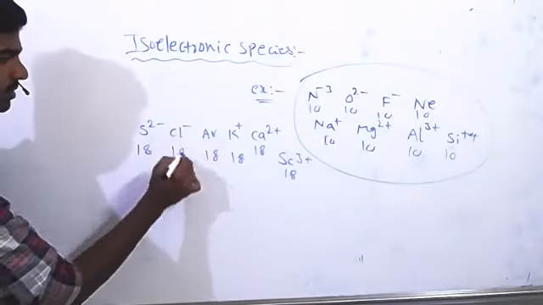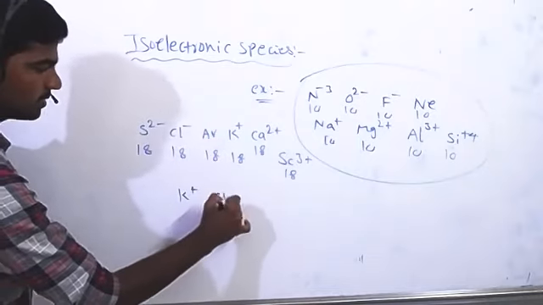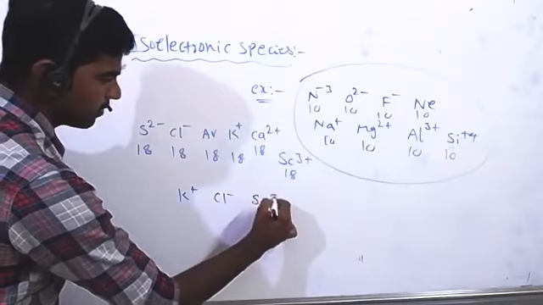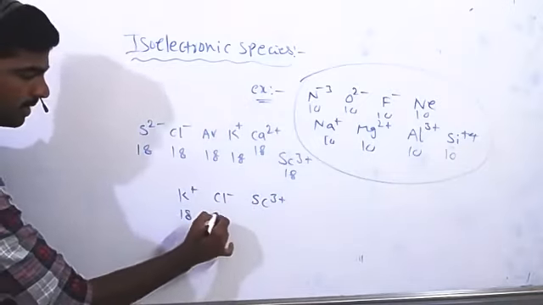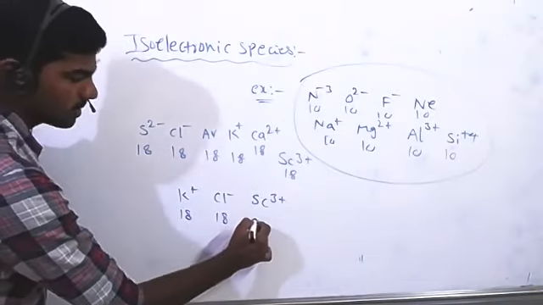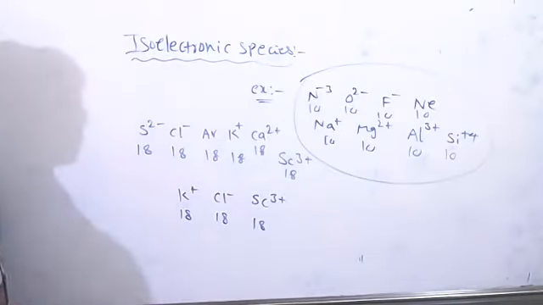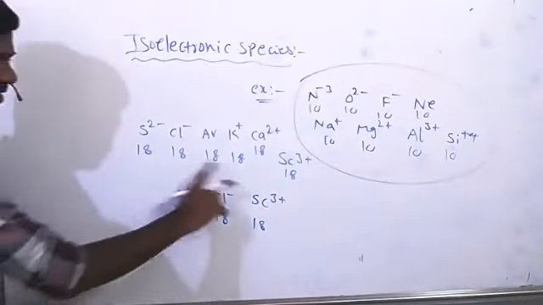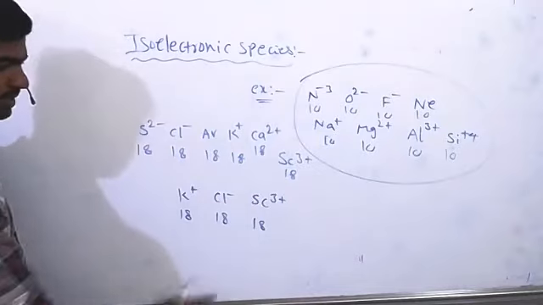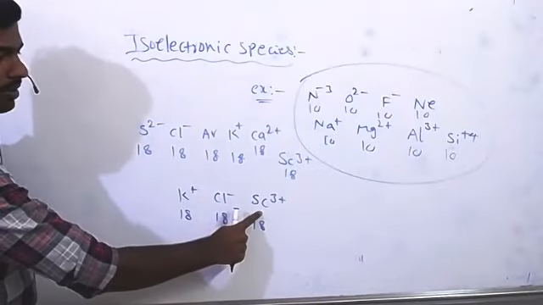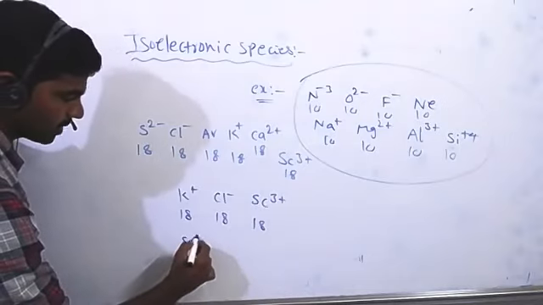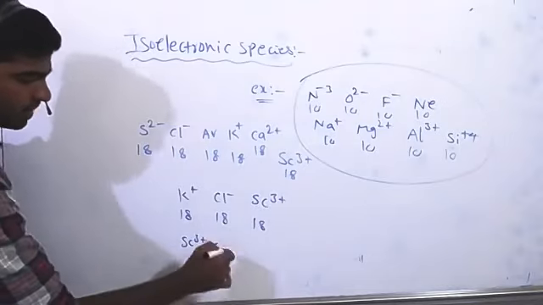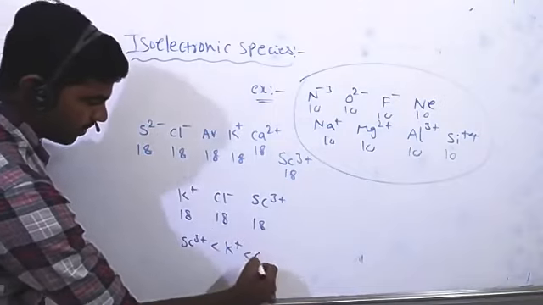So suppose you select 3 species: K plus, Cl minus, and Sc3 plus. First we write their electrons. K plus has 18 electrons, Cl minus also has 18, Sc3 plus also has 18 electrons. So these are all isoelectronic species. The smallest size is Sc3 plus because it carries the highest positive charge. Next, K plus. The bigger size is Cl minus.